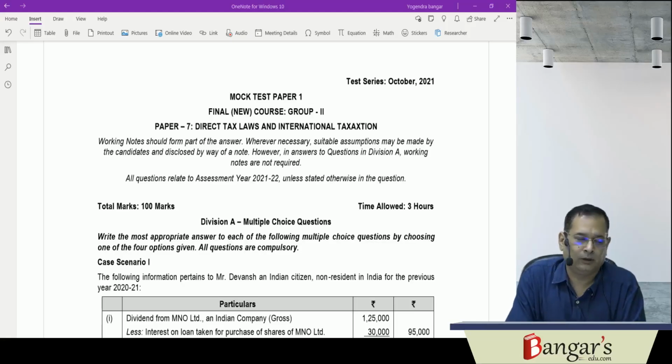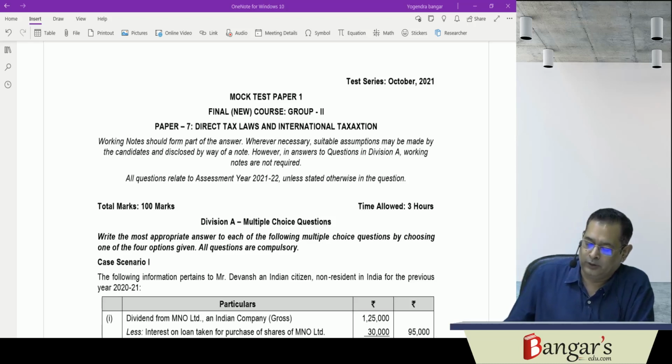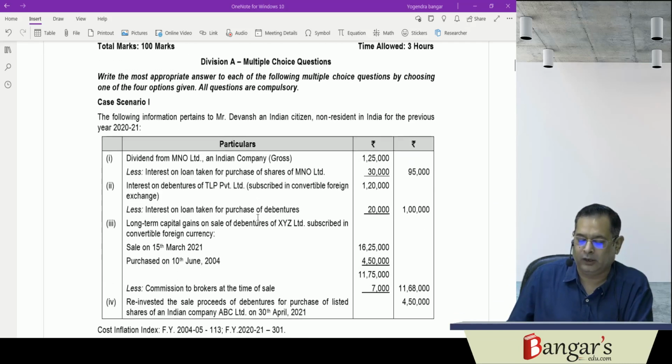Now we'll be discussing the multiple choice questions of the Direct Tax Laws and International Taxation mock test series Paper 1, which was held in October 21 and is applicable for the December 21 examination. So the first multiple choice question is case scenario 1.